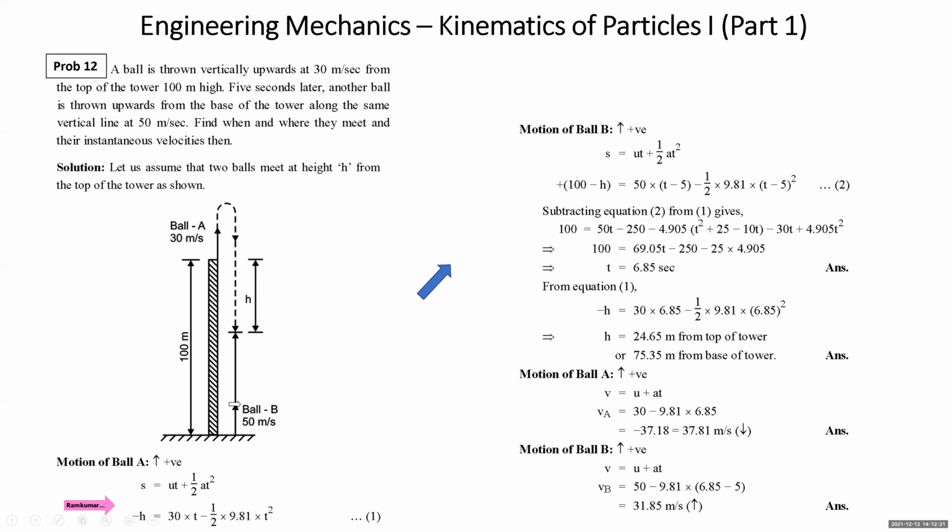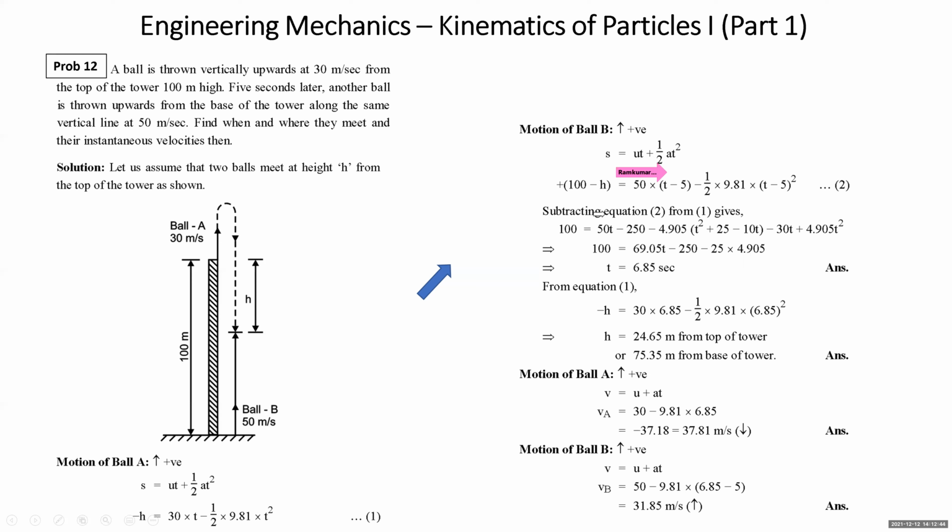Now we come to ball B. Again I'm writing the same equation. We take upward positive as ball B is initially thrown upward. s is equal to ut plus half at square. What is s for ball B? It is 100 minus h, positive. Initial velocity is 50. Time available to ball B is t minus 5.